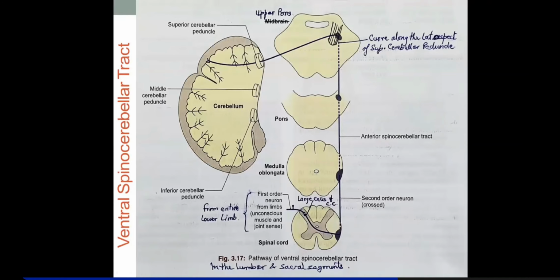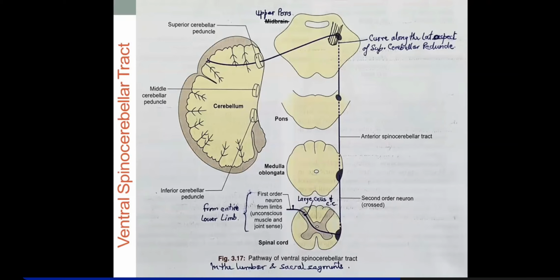And another difference, you keep mentally differentiating. You have just studied the dorsal spinocerebellar tract, because when a question comes you will have to write about the spinocerebellar tract. So you'll have to differentiate between the dorsal and ventral spinocerebellar tracts. One thing I have told you initially: the sensations of course are the same from the lower limb, but that was through the individual muscle fibers, and this one is from the entire lower limb. Then that had an entire ipsilateral course, the dorsal spinocerebellar tract.